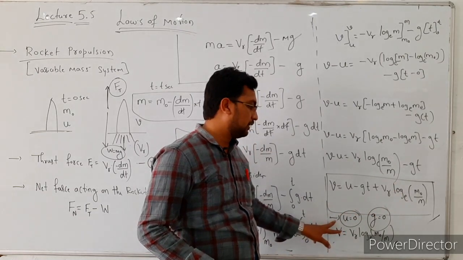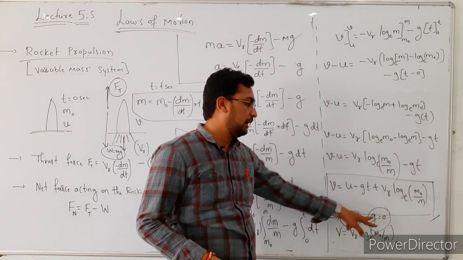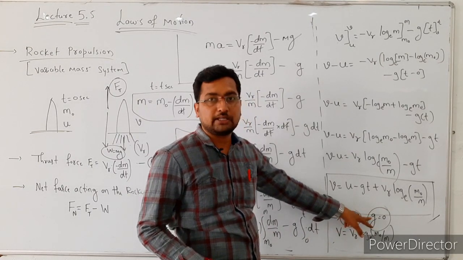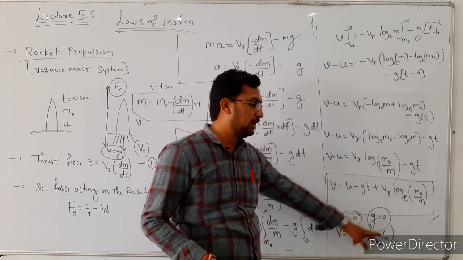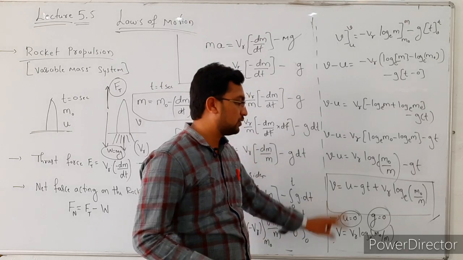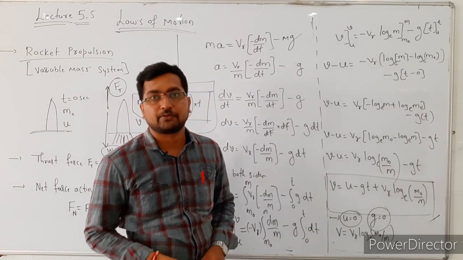So then in the special case, if the initial velocity of the rocket is 0 and in the absence of acceleration due to gravity, g is equal to 0, then the expression is V is equal to Vr log base e of m naught by m. So these two expressions are very important. Just remember these two expressions.